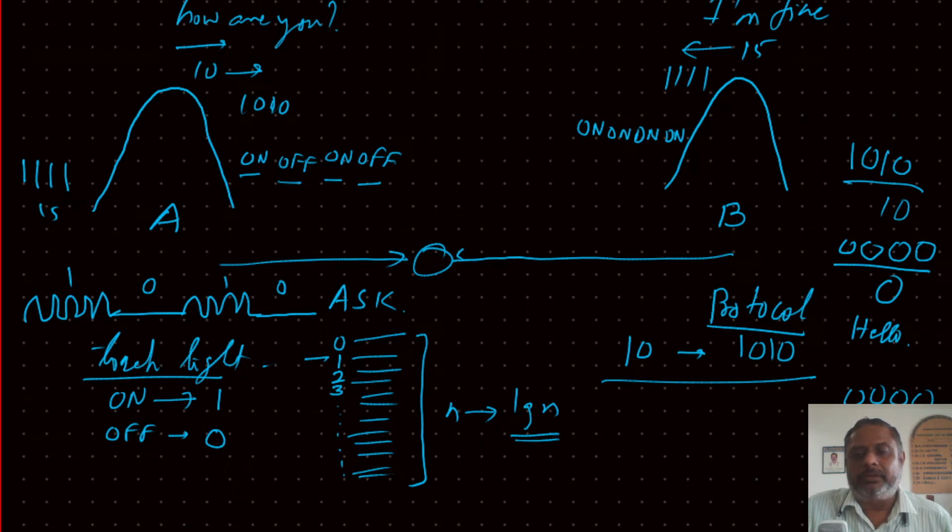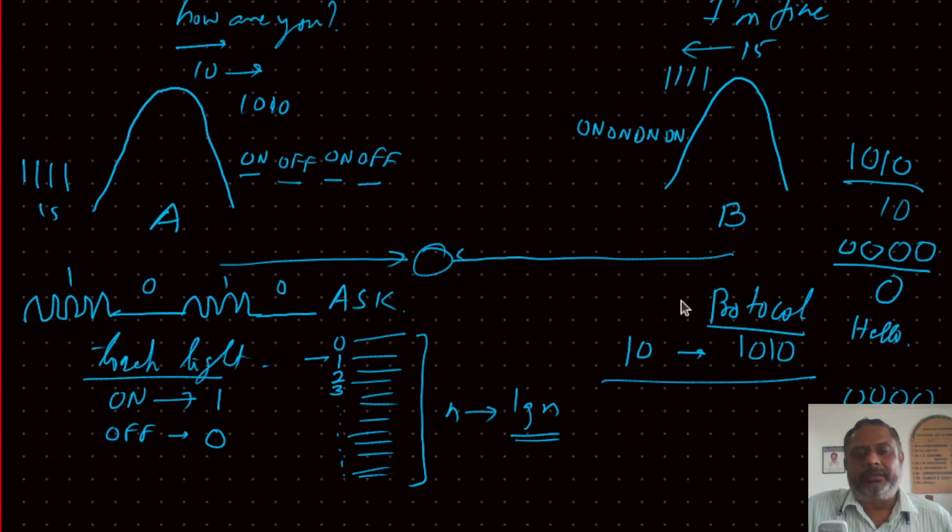That means hello. So what's happening? B is getting irritated. A is always telling hello, hello, hello, hello. But in reality, A is not doing anything because he has run out of energy in his battery. So the torch is not working, therefore he cannot switch on the torch. So the off torch is assumed to be a 0 by B, and he keeps on noting 0, 0, 0, 0. After every 4 zeros, he reads that message as hello. So he keeps on getting messages like hello, hello, hello. So B gets irritated.